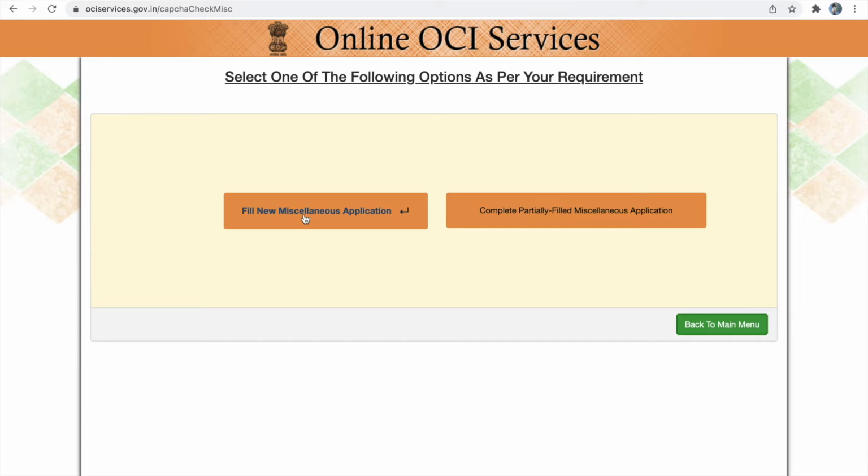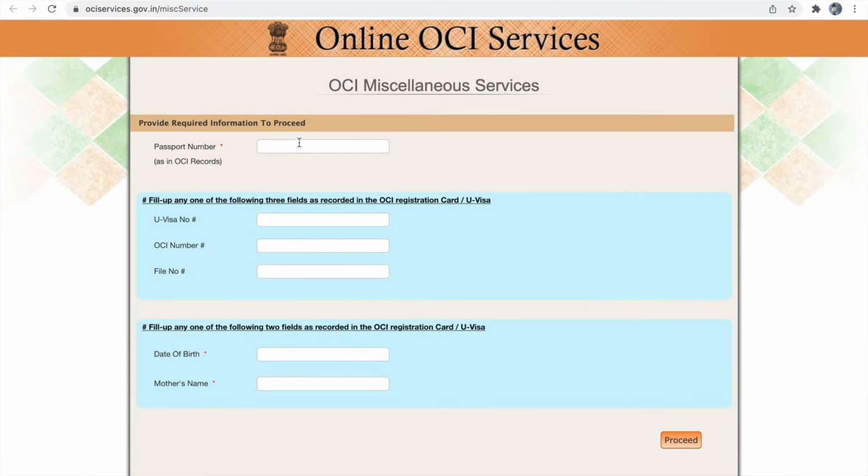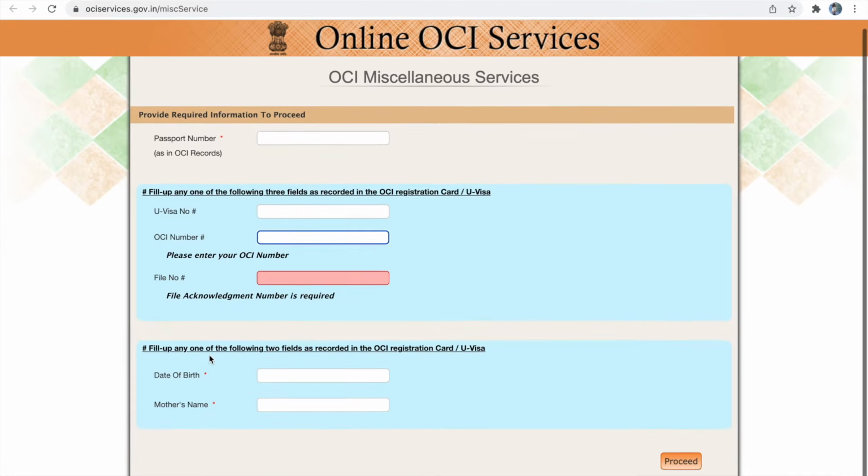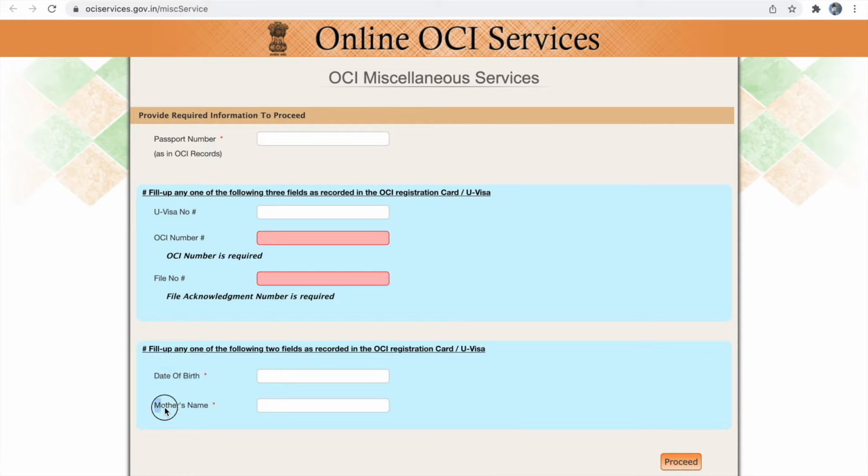Click file new application. The first field, you have to provide your passport number. This is the passport number which is mentioned in your OCA booklet, that is your old passport number. Next you have to provide your OCA number, that is your current OCA card number or the file reference number which is present in your OCA. Next you have to provide date of birth and mother's name.